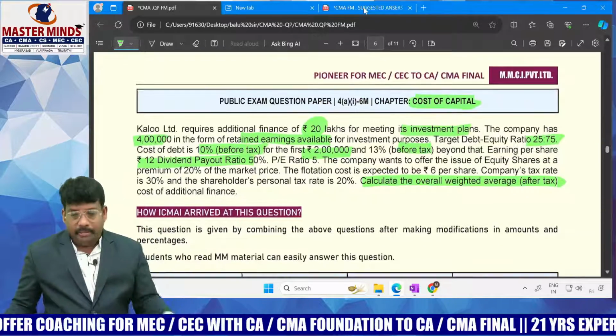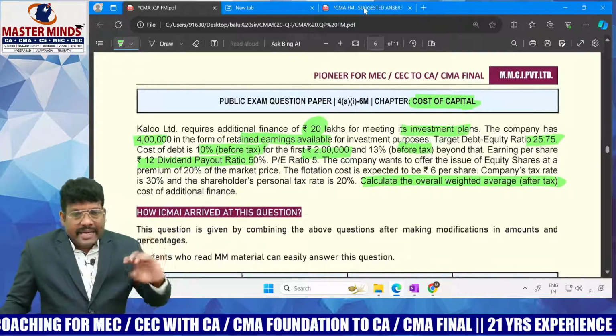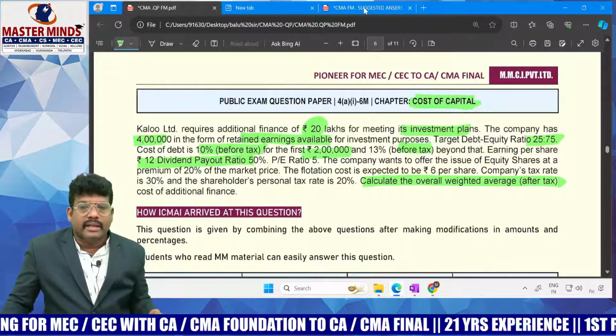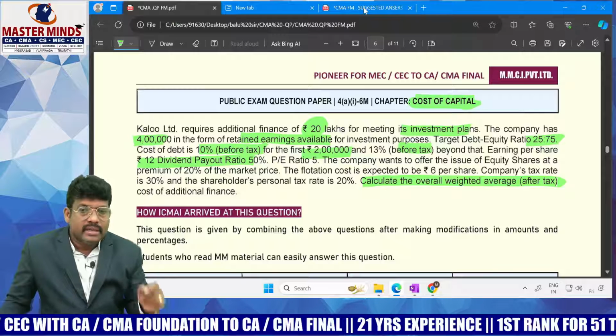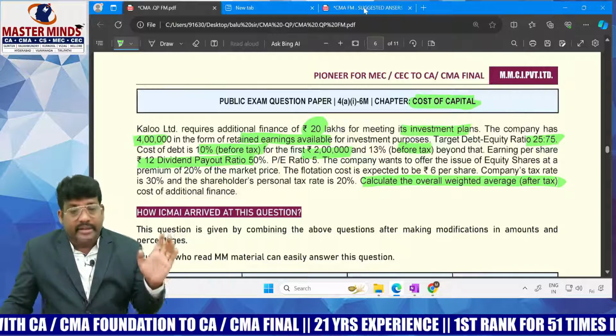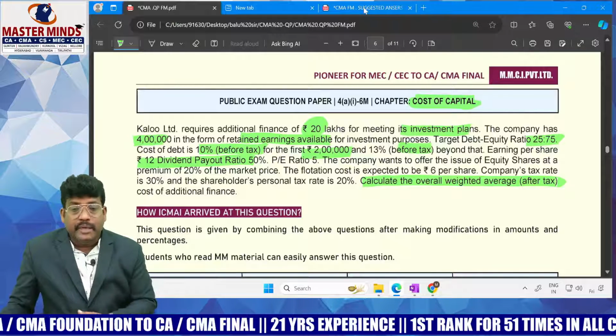Company wants to raise funds, but here, what elements did they identify? As the debt amount increases, the coupon rate increases. Why does the coupon rate increase as debt increases? Indirectly, the risk element of equity shareholders increases. That is a point. And PE ratio is given.